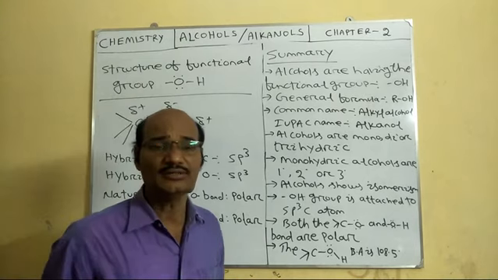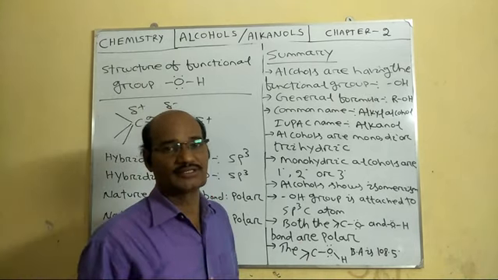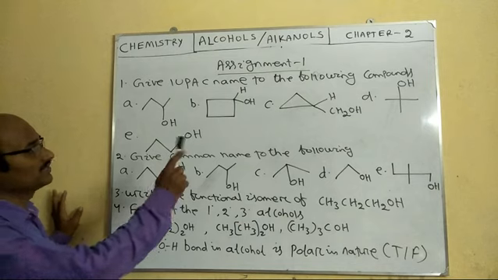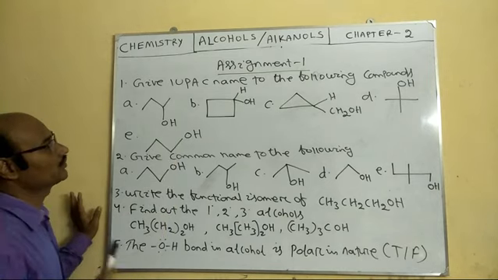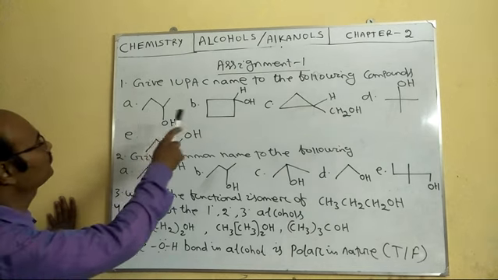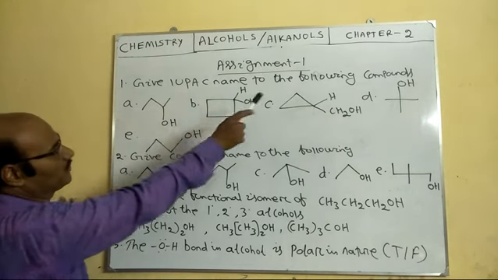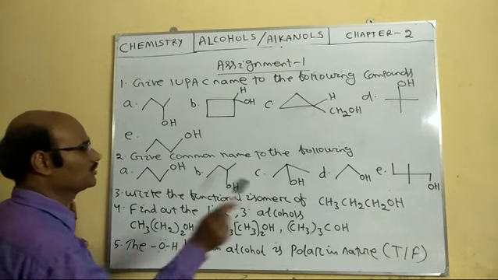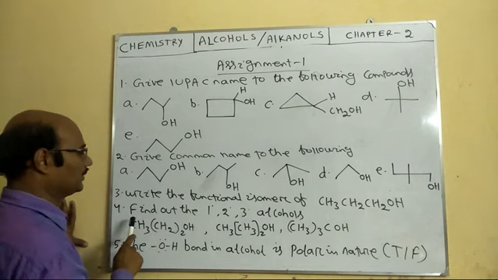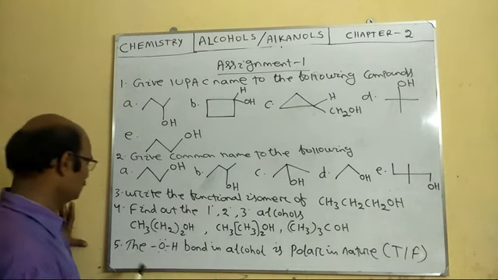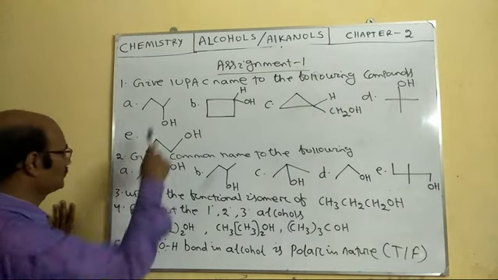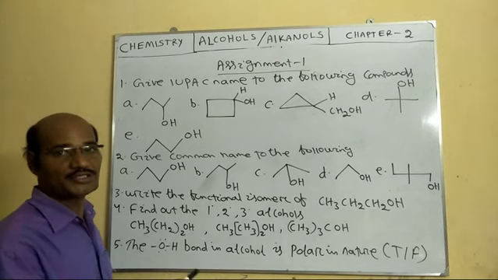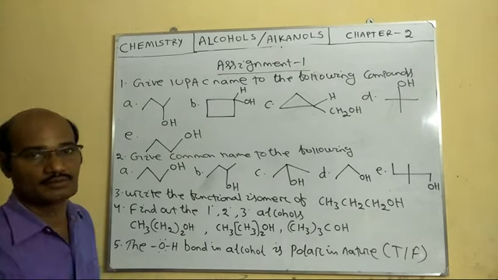Okay, so these are the things we have discussed. Now let us test ourselves on what we have studied. Let us have an exercise. This is the assignment based on today's class. Here I am giving you some namings: IUPAC names of the compounds and common names of the compounds. Here you write the functional isomers of this one. Find out the primary, secondary, and tertiary alcohols, and also this one. So solve these questions, and in the next class we will discuss the methods of preparation of alcohol. Okay, thank you.